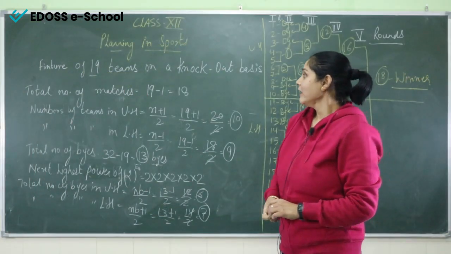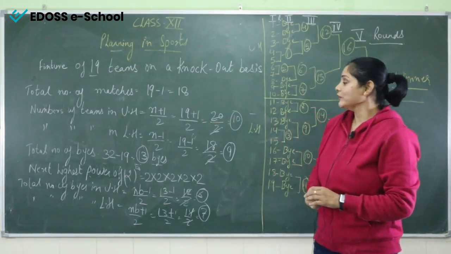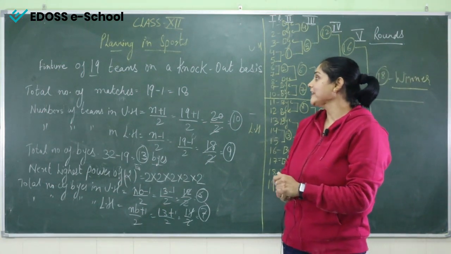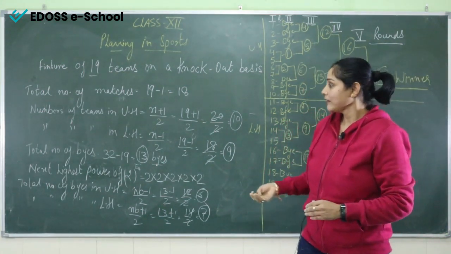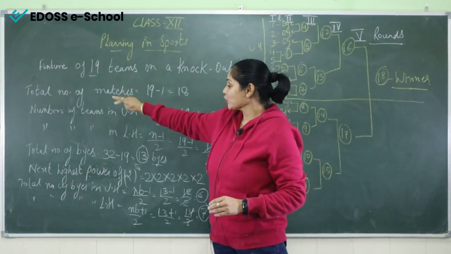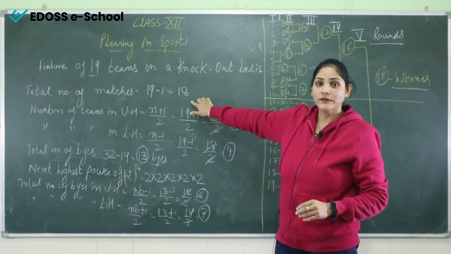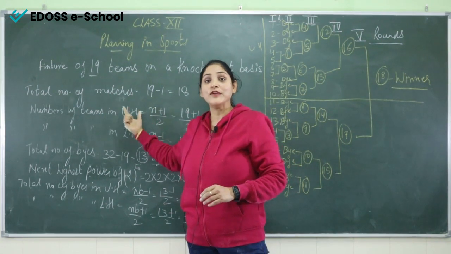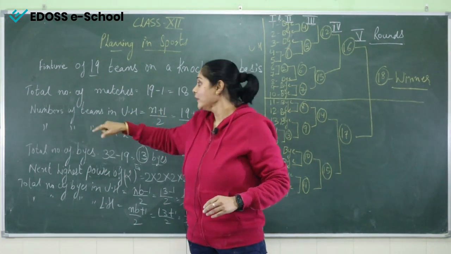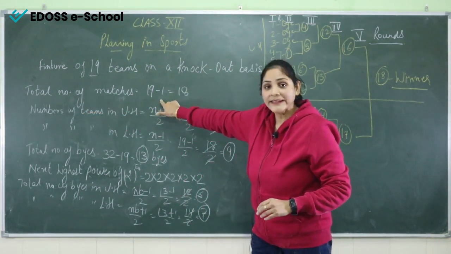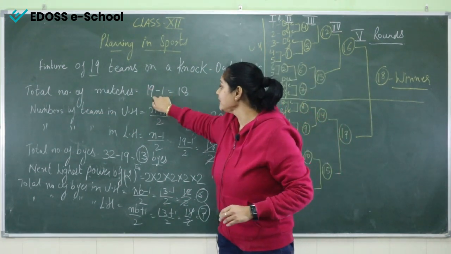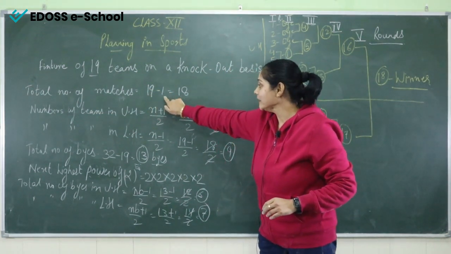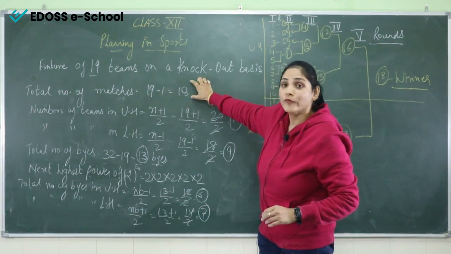Now, students, we'll come to fixtures, the fixture of 19 teams on a knockout basis, right? In this, the total number of teams is 19. Then we'll find out the matches. How many matches if 19 teams will play? So the total number of matches is 19 minus 1, where 19 is the number of teams. 19 minus 1 is 18. So the total number of matches is 18.